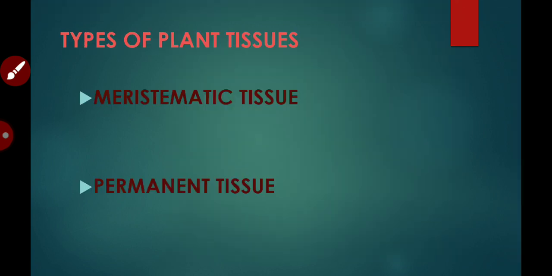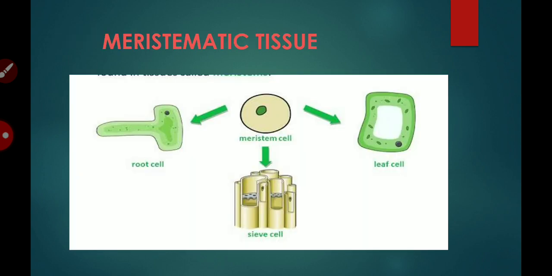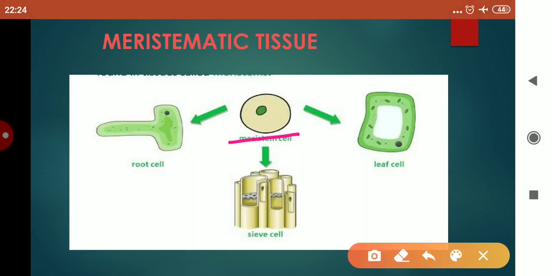Now children, types of plant tissues. Two types of plant tissues are there, meristematic and permanent. Now meristematic tissue is the tissue which contains actively dividing cells. Now children, these are actively dividing and are undifferentiated.